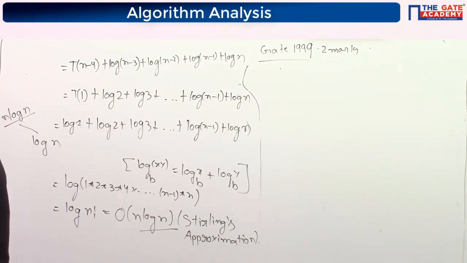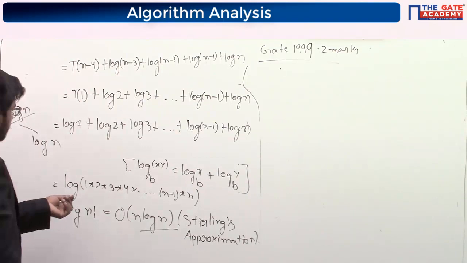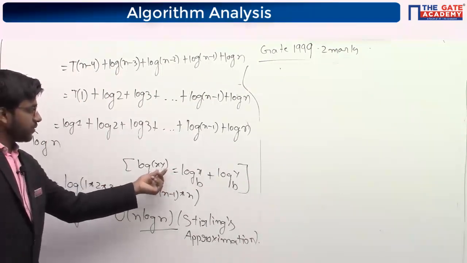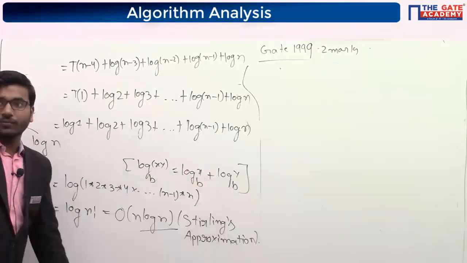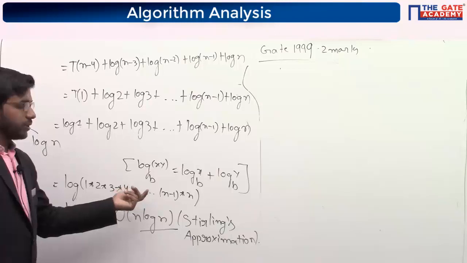Option D, right? Sir, inside log it will be n square, because of addition of natural numbers. See, it should not be addition, it should be multiplication, because only if we write it as multiplication can we split it in this way. Vinay, is it clear? Only then can we write log 1, log 2, log 3, log 4 like this.